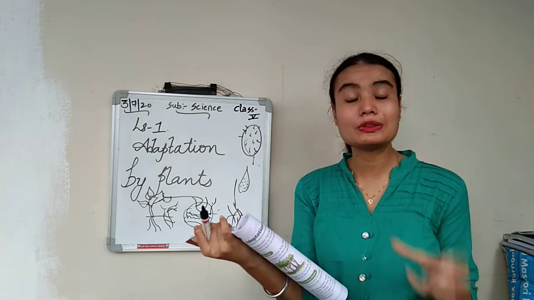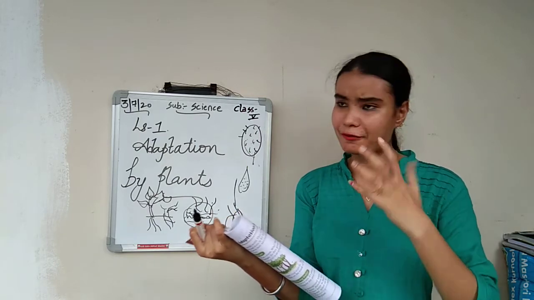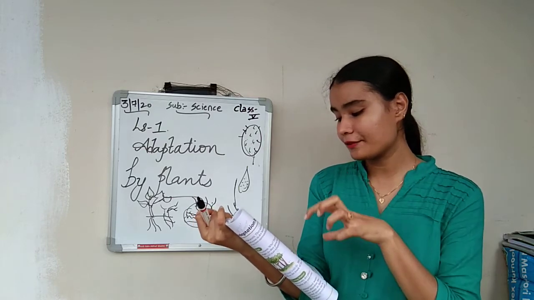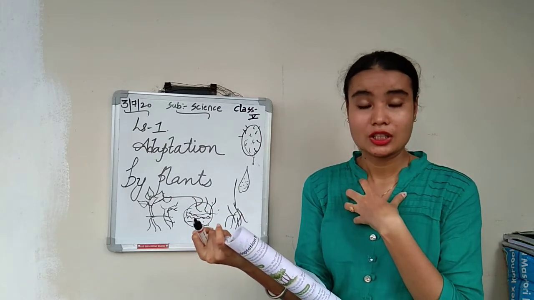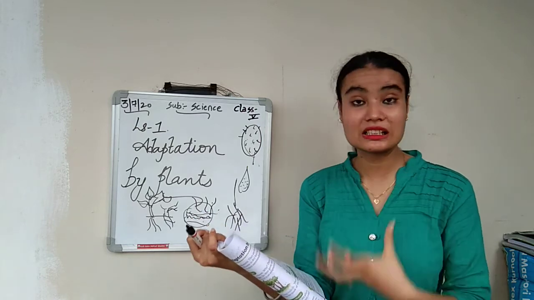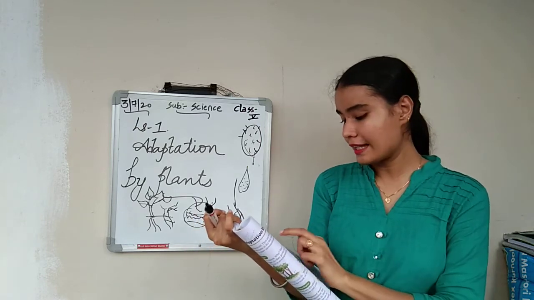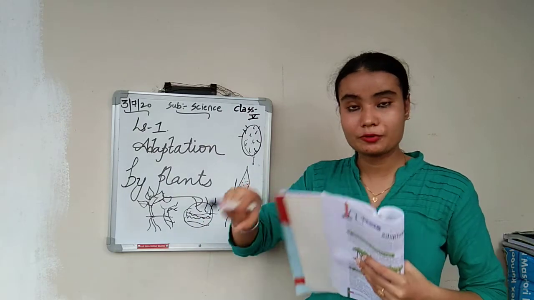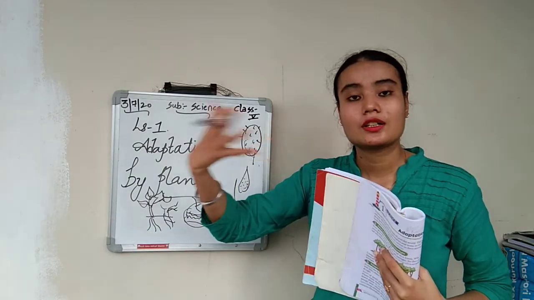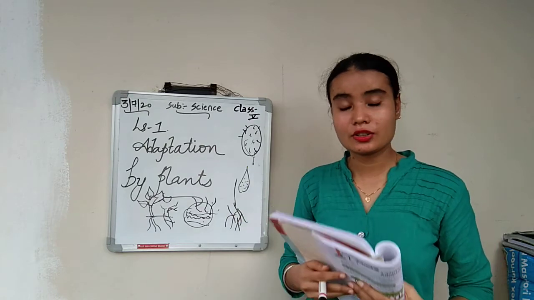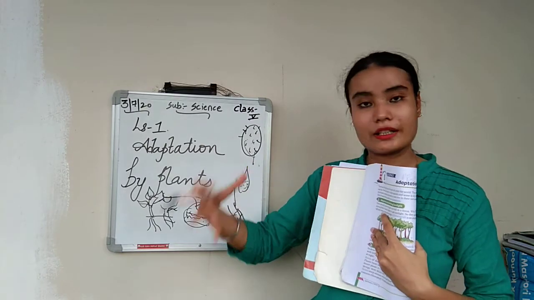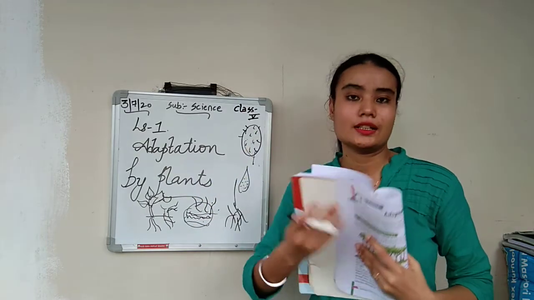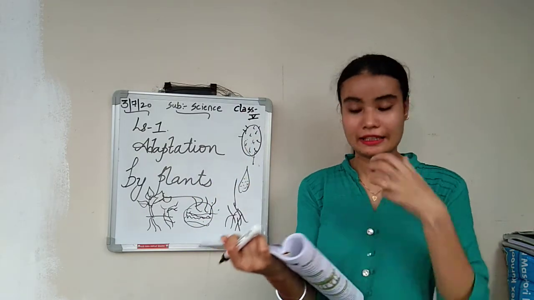So how do they get food? A few plants can easily get food, but a few plants cannot. So what do they develop? They develop suckers, and these suckers are used to draw food from the host plant, the neighboring plant. If the neighboring plant is healthy and strong, the sucker takes food from it for itself.